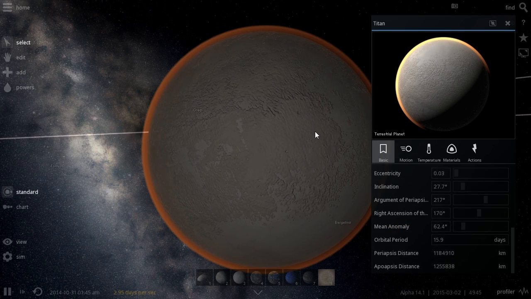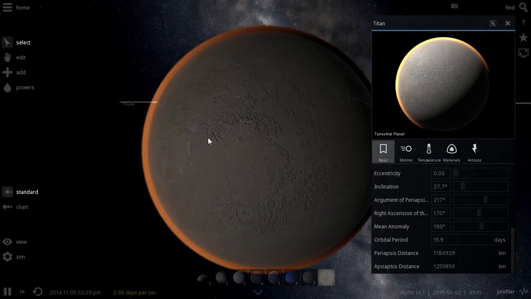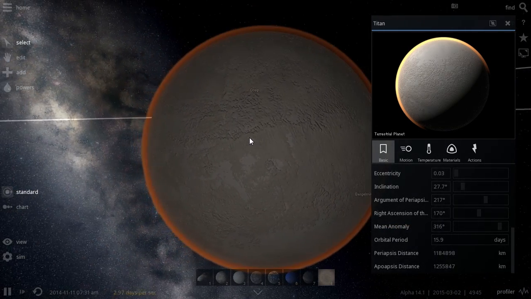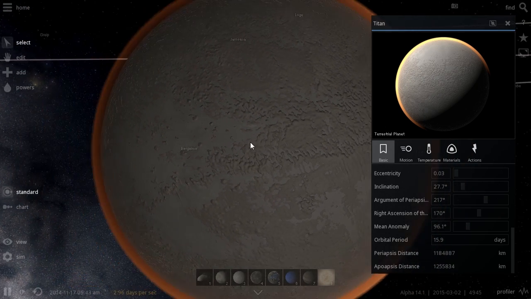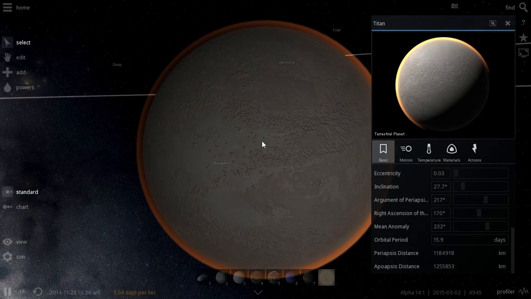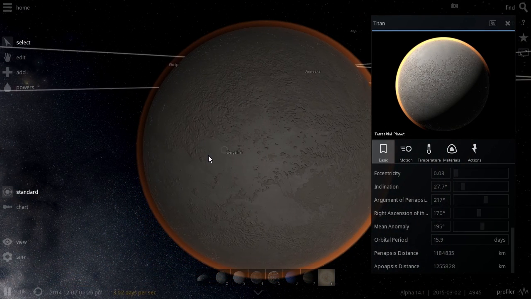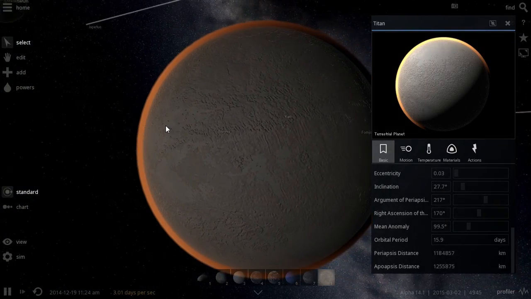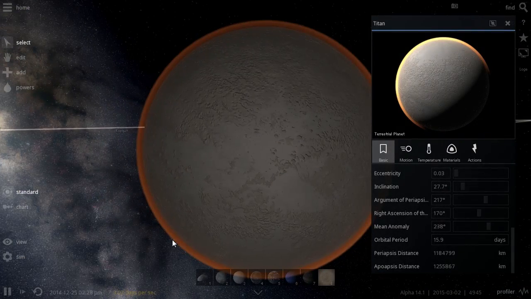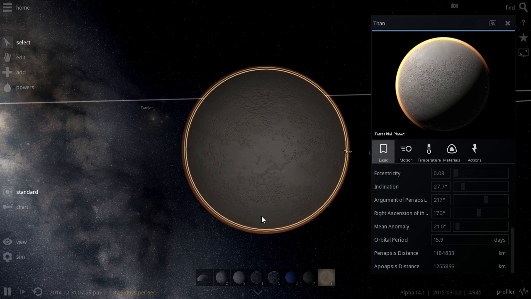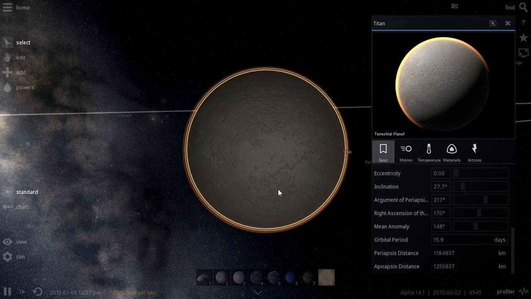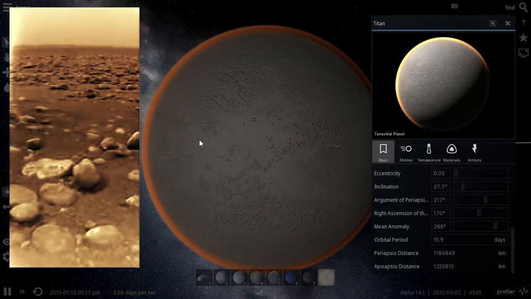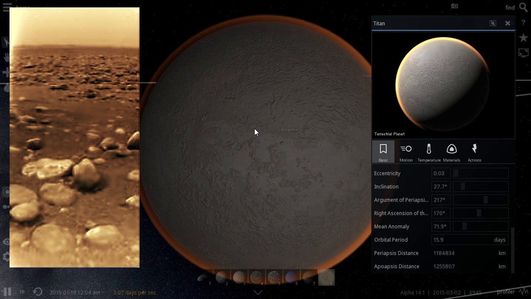Now, interestingly, and this is something that you may not have known before, this is actually the second moon, or the second satellite, in our solar system where we've actually landed. We actually do have a probe that landed here. I believe it was in 2007. This was the Huygens probe from the Cassini-Huygens mission, which mapped this satellite first, but then actually landed on it as well. And we do have a picture from the surface, and now I'm gonna add it right here. This is basically what it looks like.